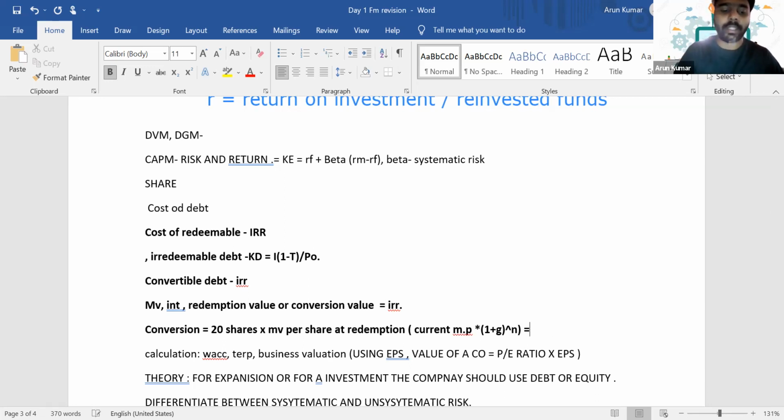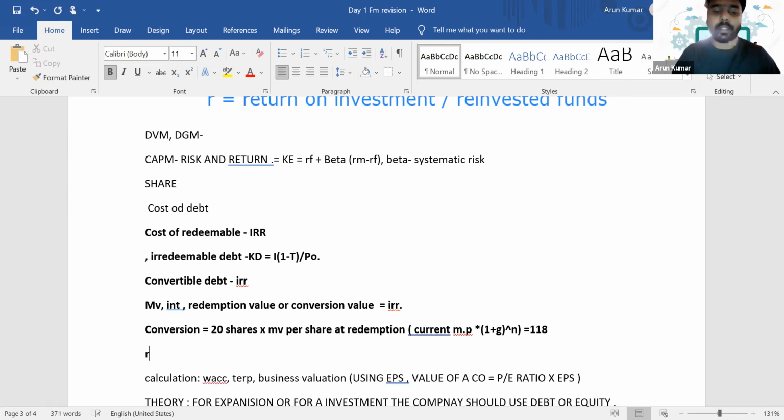So let's say you get that value as 118, the conversion value is 118, and the question said that the loan can get redeemed at a premium of 10%. So what does that mean? Redemption at a premium of 10% is 100 plus a premium of 10% over it. It will be 110%. The value will be 110. Isn't it?